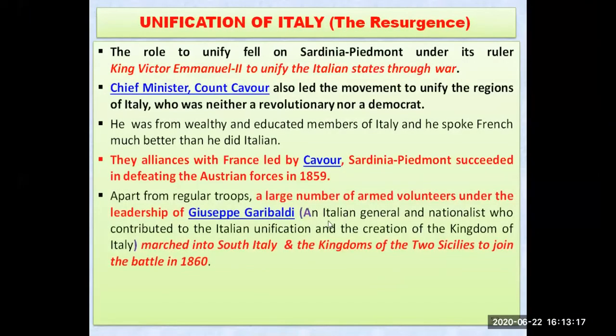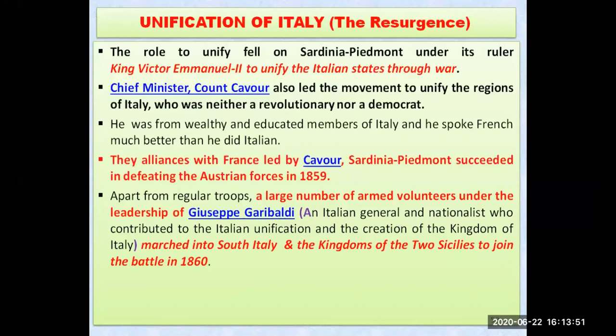So this man marched into South Italy and the kingdom of Two Sicilies to join the battle in the year 1860. With the help of the kingdom of Two Sicilies, they won the battle. Giuseppe Garibaldi was also an Italian general and nationalist, a patriot, and he contributed to the unification and creation of the kingdom of Italy.